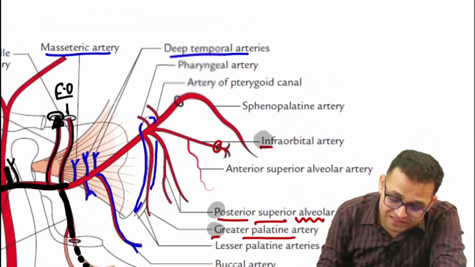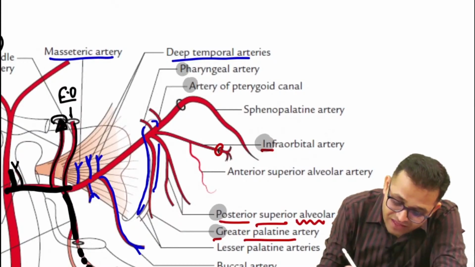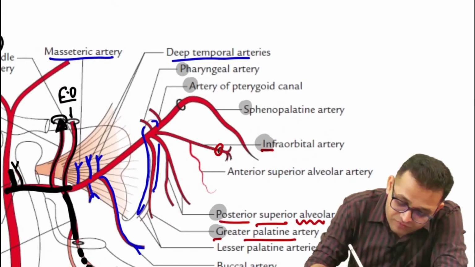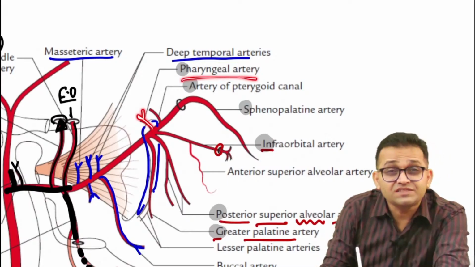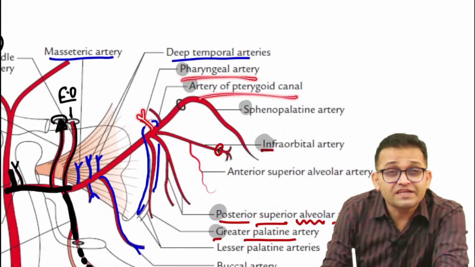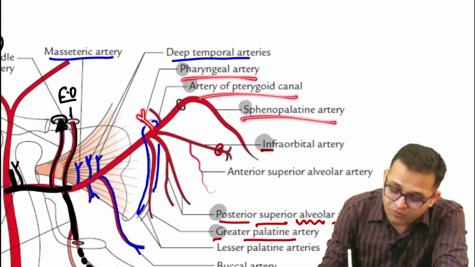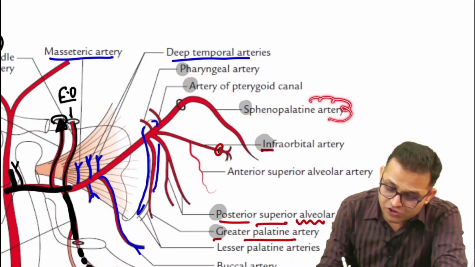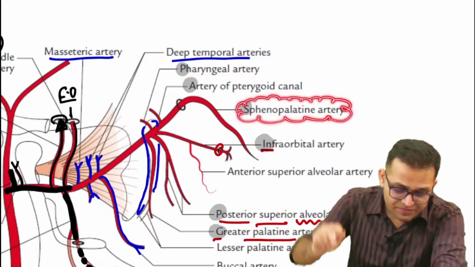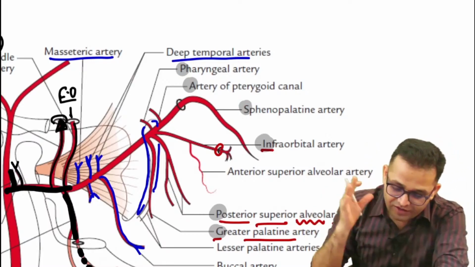Now the PAS. So can you see, sir, PAS. So P for our artery to the pharynx, pharyngeal artery, artery of the pterygoid canal, yes, and then S for sphenopalatine artery, which is also known as the artery of epistaxis. Getting the point? Okay, sir.